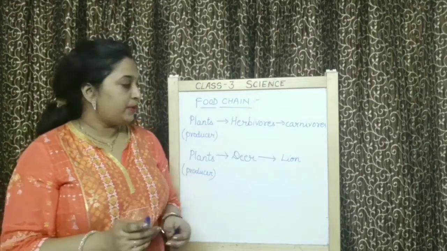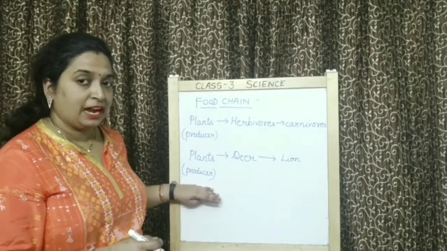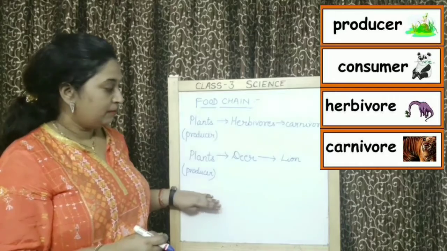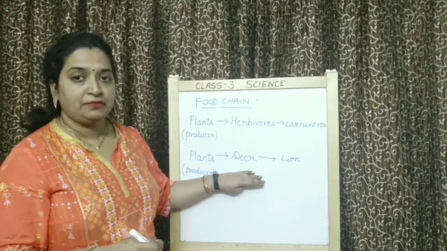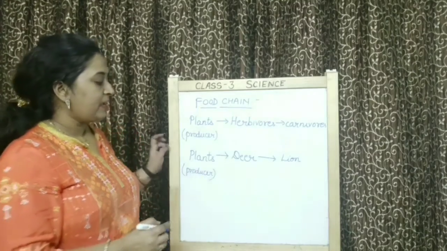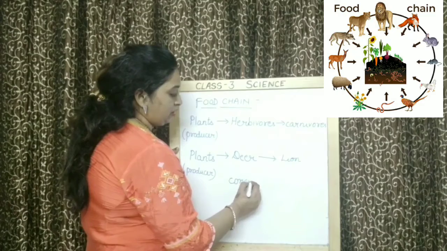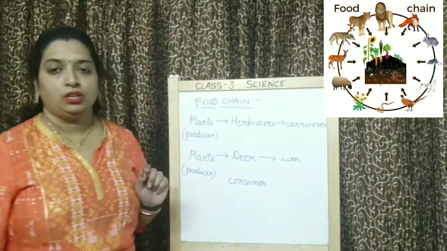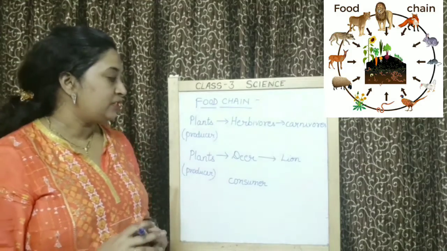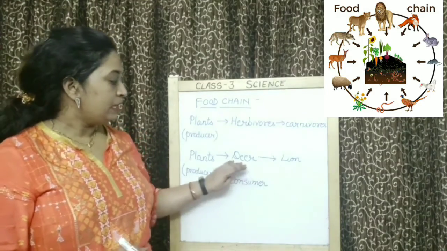Okay? So children, here also, plants are producing foods. That's why they are producers. But deer is not producer. It is getting food from the plants. That's why it will be called consumer. One more thing children. Lion also. Lion is also eating deer.